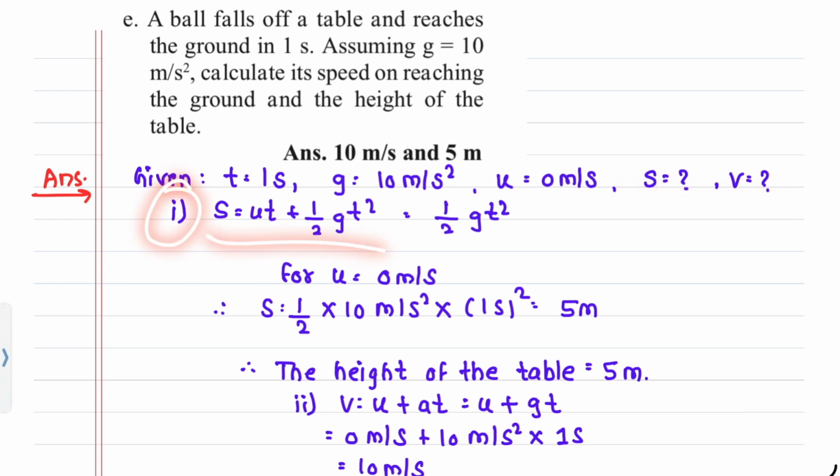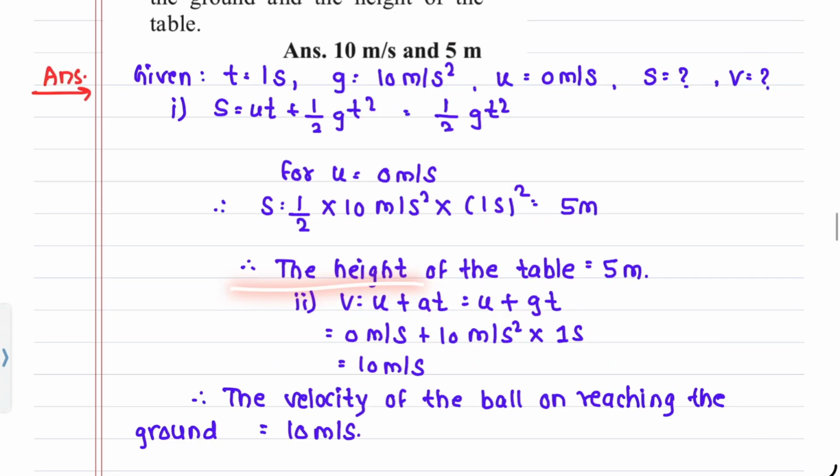Equation: s is equal to ut plus 1 upon 2 gt square, equals 1 upon 2 gt square, for u equals 0 meter per second. s equals 1 upon 2 into 10 meter per second square into 1 second square, equal to 5 meter. The height of the table is equal to 5 meter.